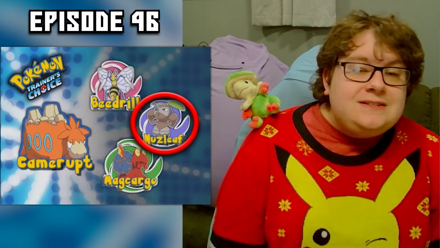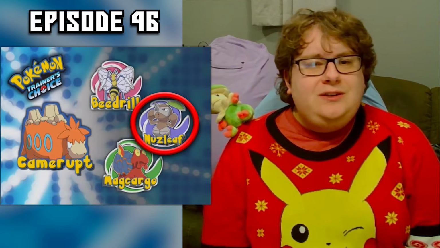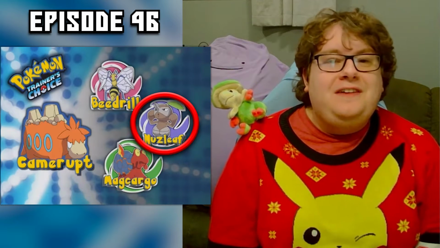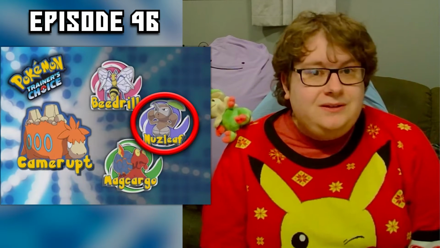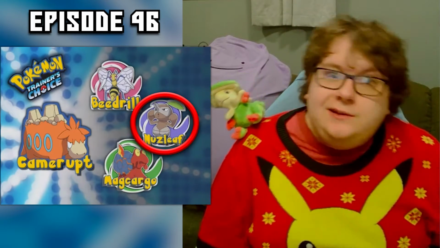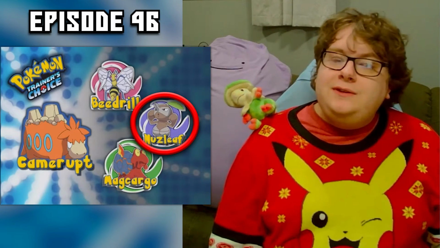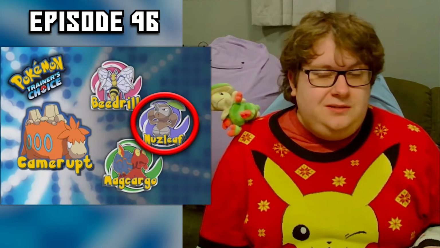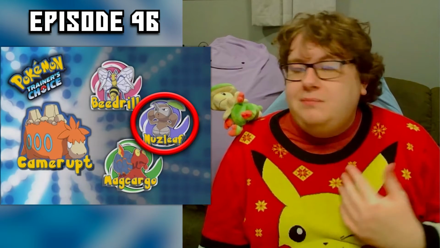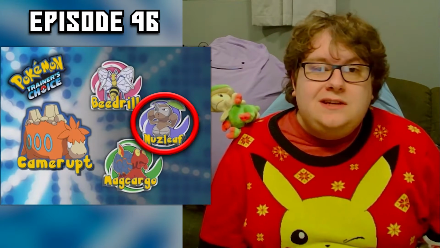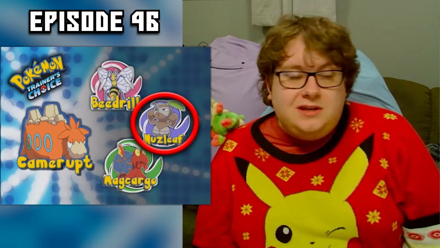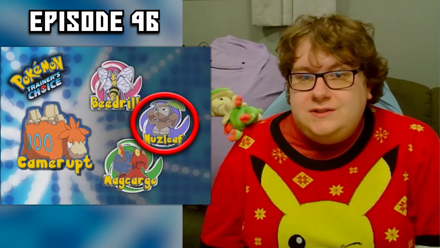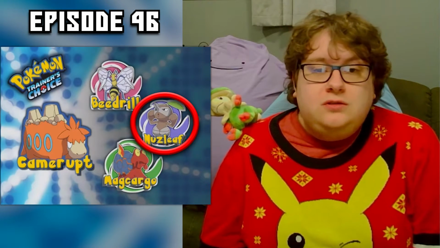They said it was Nuzleaf, when in actuality, there really isn't a correct answer here. Every single one of these Pokemon have a weakness to Camerupt's typing. Now, for splitting hairs here, and you know I like to get technical with these things, Nuzleaf would probably be the best choice here based on type matchups, because unlike Magcargo, Nuzleaf only has a ×2 weakness to one of Camerupt's types, and unlike Beedrill and Magcargo, both of Nuzleaf's STAB typings are neutral against Camerupt.